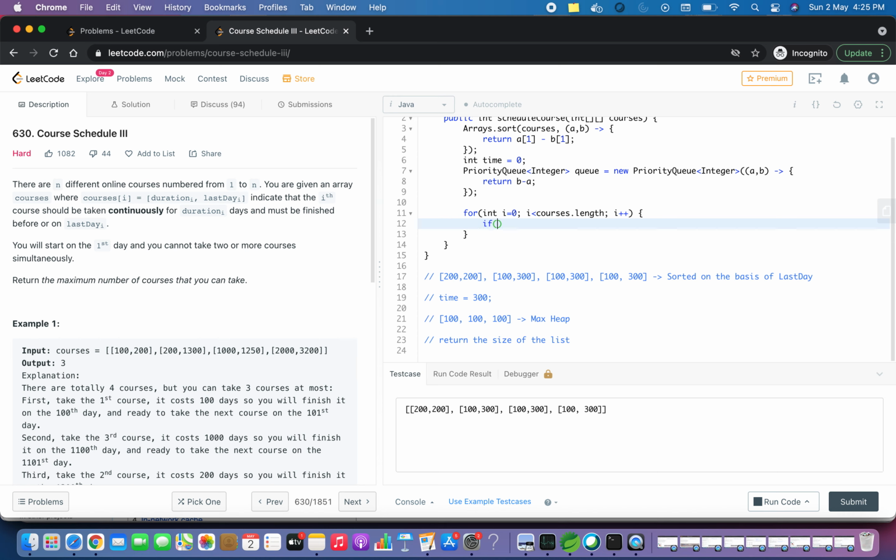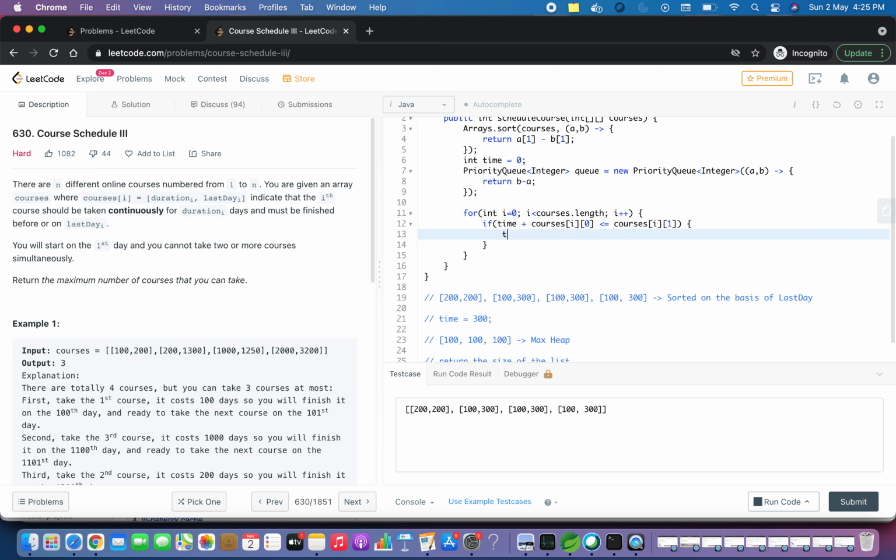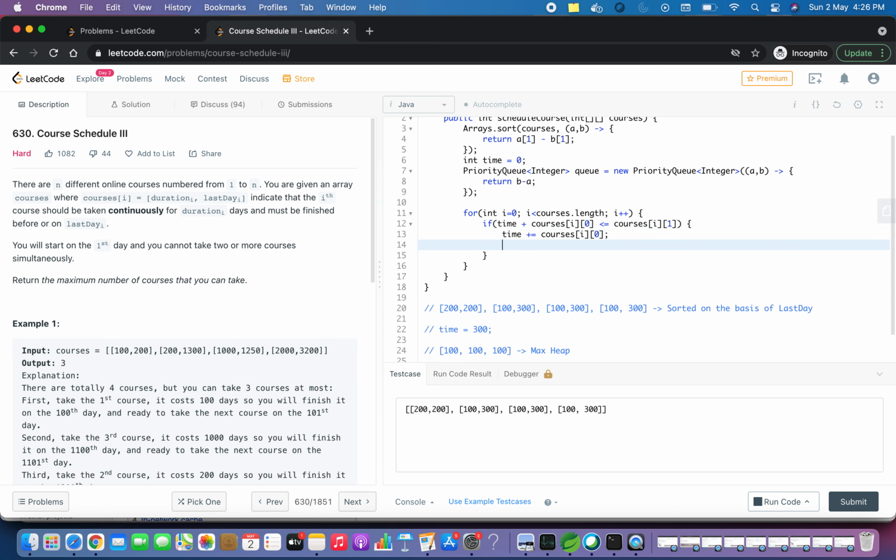Now if we are able to complete a course, that is, if courses of i comma 0 is less than or equal to courses of i comma 1, the last day, then we will take that course. For taking that course we will increment the time. We will add the duration required to complete that course to the time variable, and we will also put that course in our priority queue.